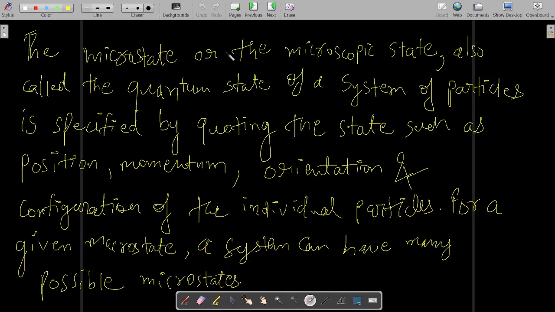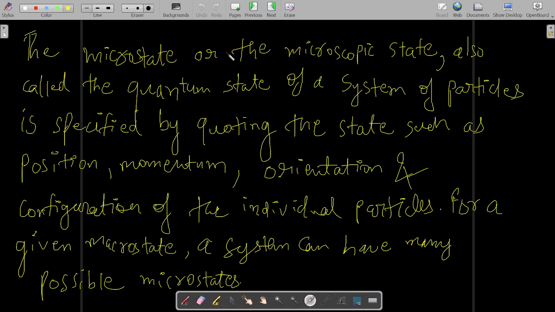So when we code the position, momentum, orientation, configuration, etc. of the individual particles, then it is called the quantum state or microstate. So for a given macrostate, a system can have many possible microstates.